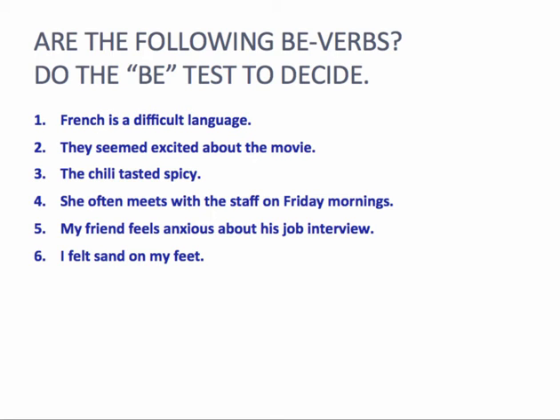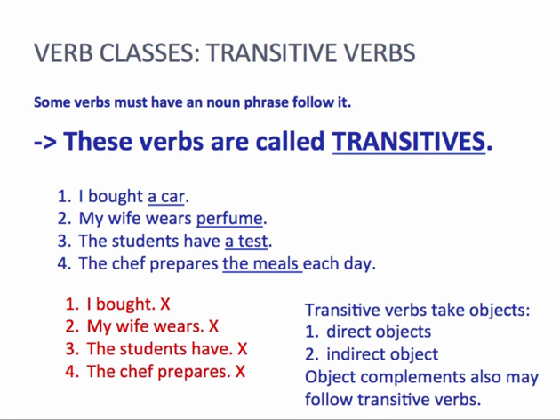My friend is anxious, feels anxious. Yes, that substitution works. That is a linking verb. Number 6, I felt sand. I do not equal sand. So here feel actually is an action. I'm feeling sand. So in 6 it is an action verb.